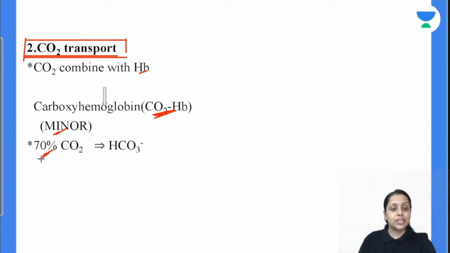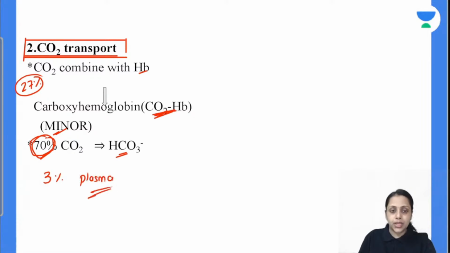And rest जो major part है that occurs in the form of bicarbonates. ठीक है. तो 27% in the form of carbamino hemoglobin, 70% in the form of bicarbonate, and rest 3% is in the form of dissolved in the plasma. So this is about the carbon dioxide transport.